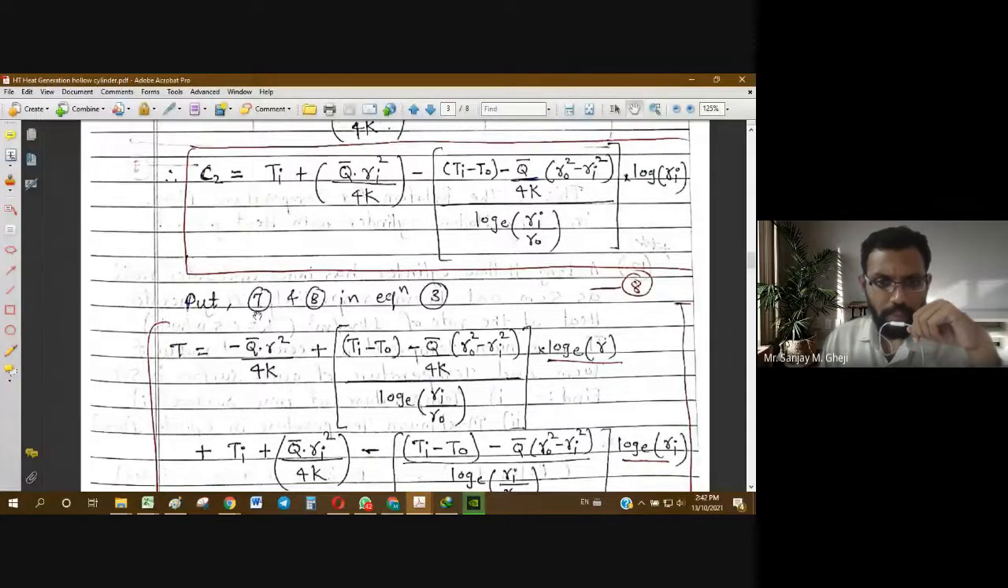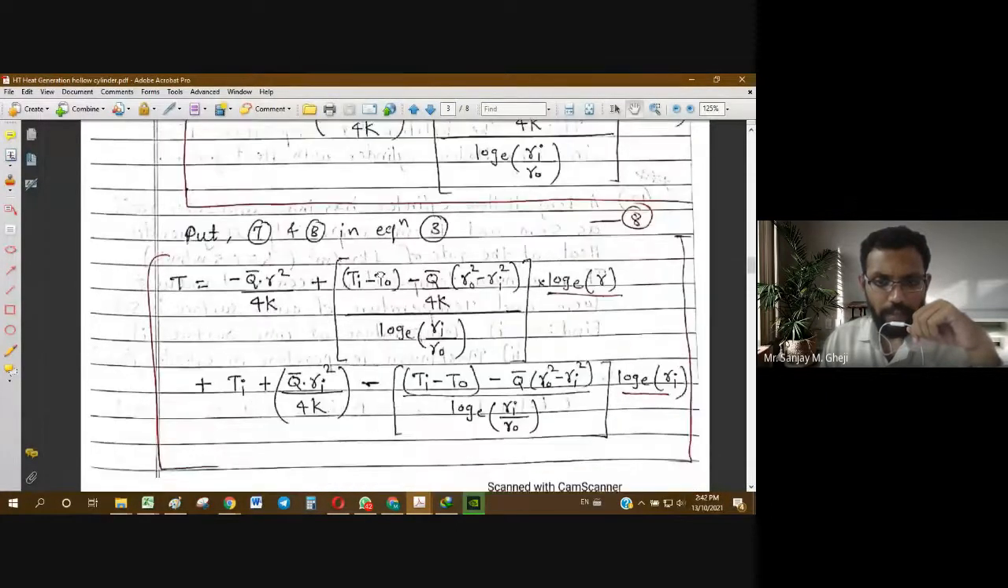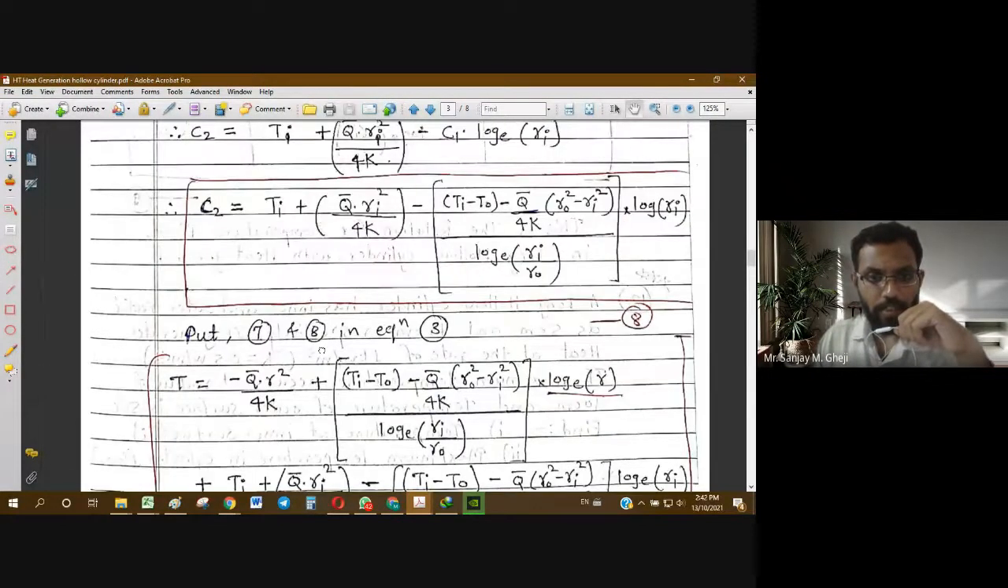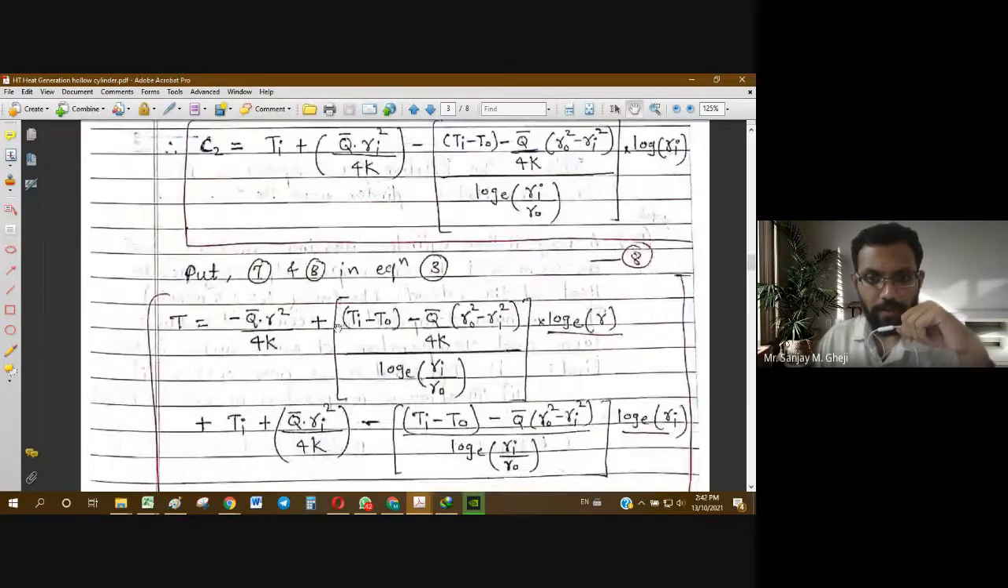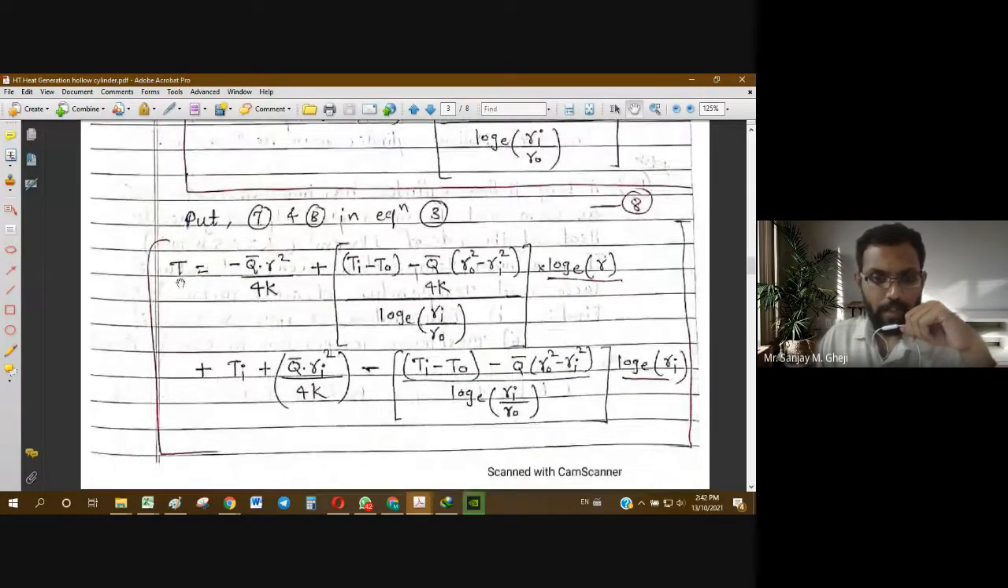Now we can put equation 7 and equation 8 in equation 3. Equation 3 is the general expression for temperature. So when we put the values of C1 and C2 obtained from equations 7 and 8, we get this very long and very large expression for temperature T.